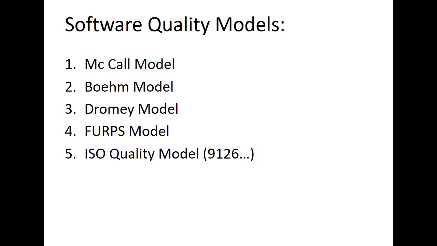Then we have some open source models, like the Capgemini open source maturity model, and then the OpenBRR model, which is the business readiness rating framework, right? So these are the new ones. Then we have the SQO-OSS model as well, and then the QualOSS model.